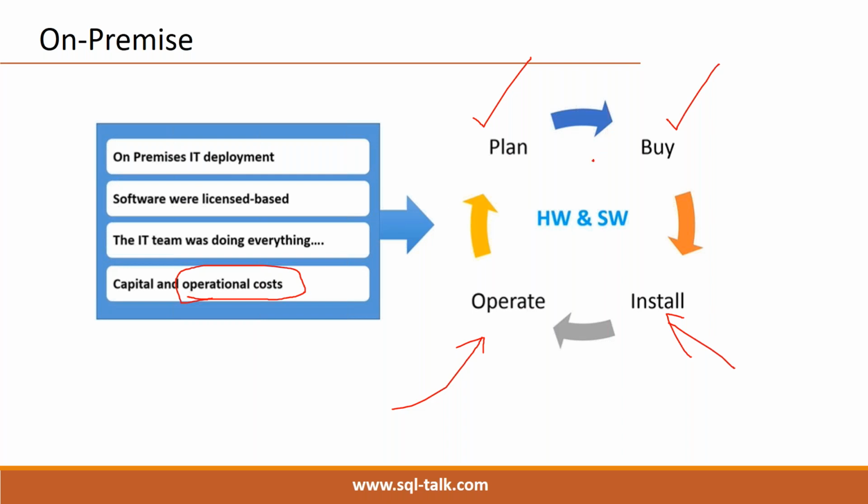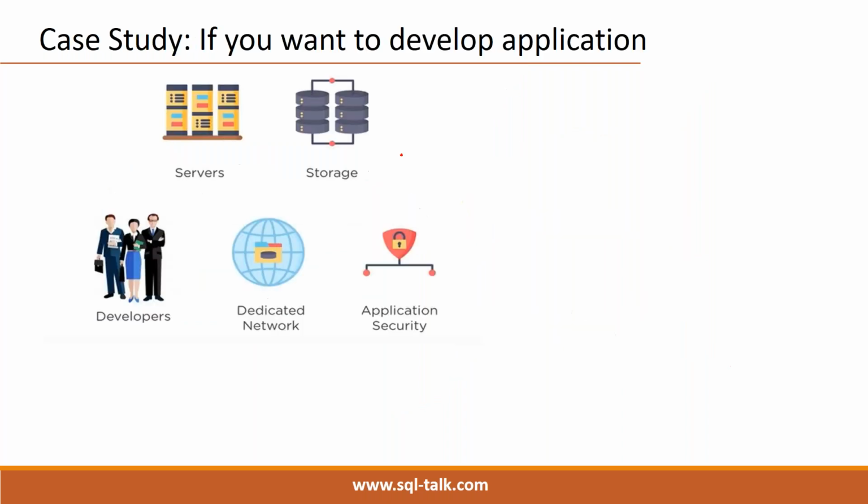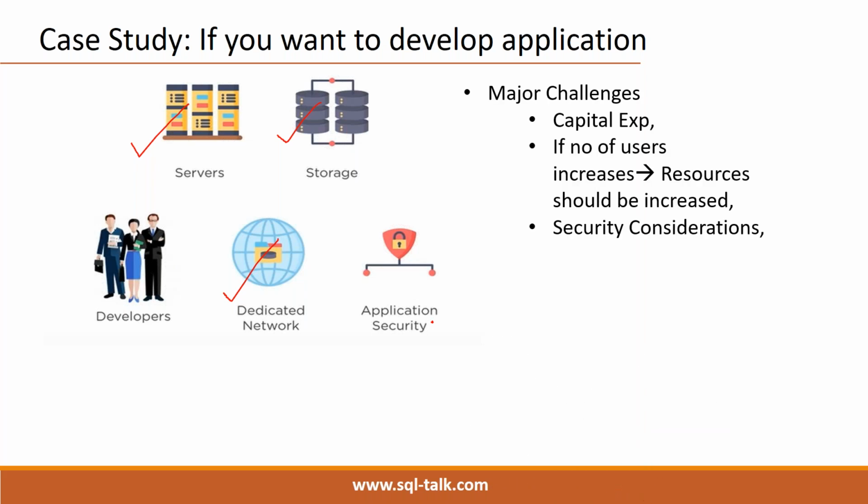So that is what an on-premises environment and cloud computing are. Suppose you want to develop one application. Generally we know that servers are required to host the application, plus storage, and a dedicated network with high security. If we go with a cloud platform, there is no need to purchase all these; we can start using these resources directly.